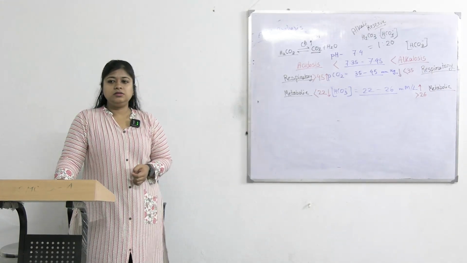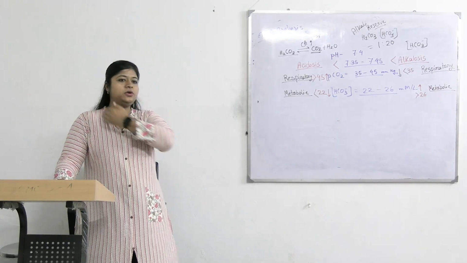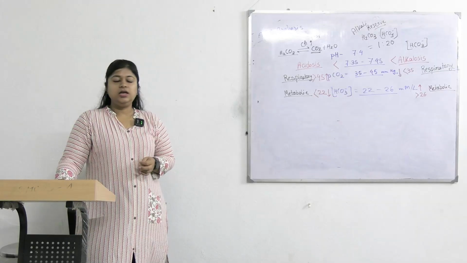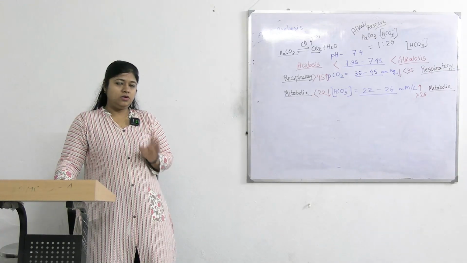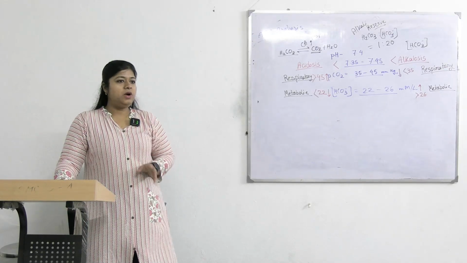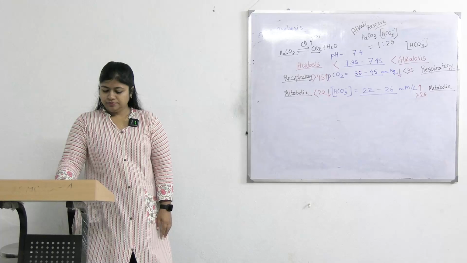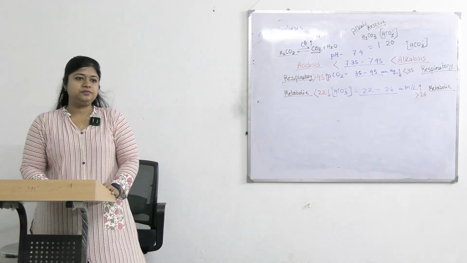What is stupor? Where the motor incoordination is there, neuromuscular incoordination is there. So what happens in stupor? The patient loses his ability to stand still or walk properly, and he will be in a confused state.